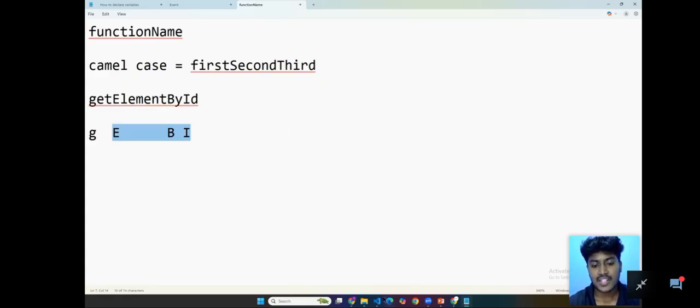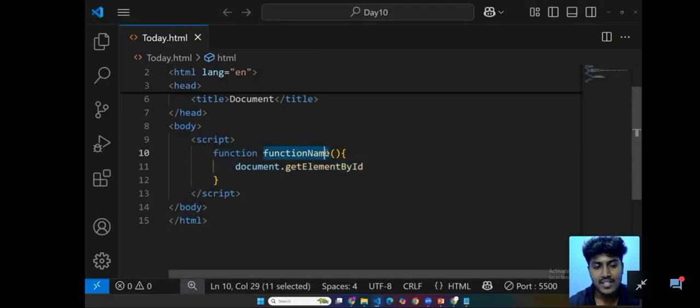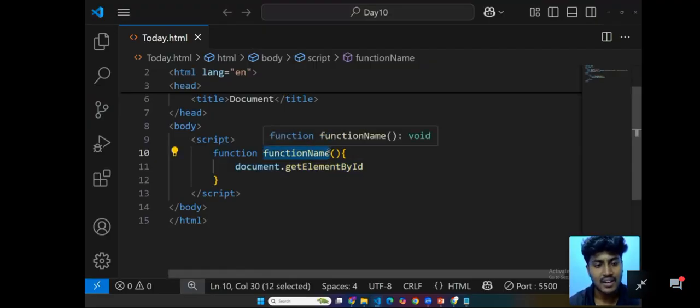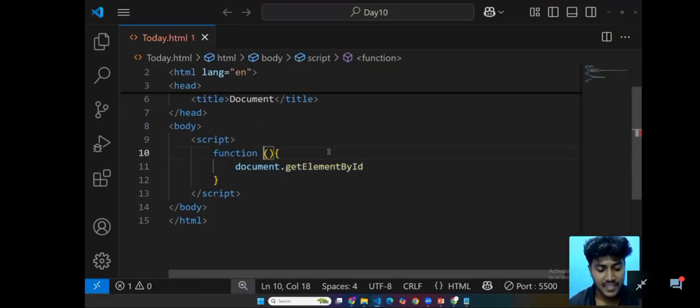For the same reason, we provide the function name also in camel case, like function clickButton. Moreover, there are some restrictions. Don't declare the function name in a single word. Use two words, and that should be in camel case. And don't use default keywords.